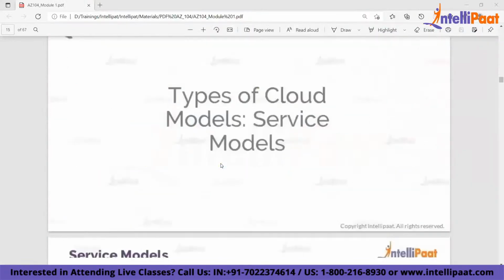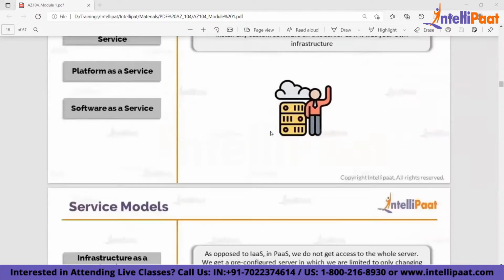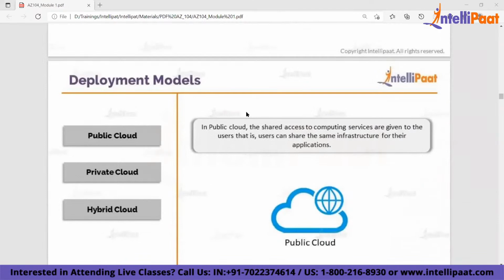And we will now understand about deployment models: public, private, and hybrid. Now, there are three types of deployment model. The first one is public. So in a public cloud, the computing service, or basically the cloud provider's data center, will be shared, or the infrastructure will be shared.